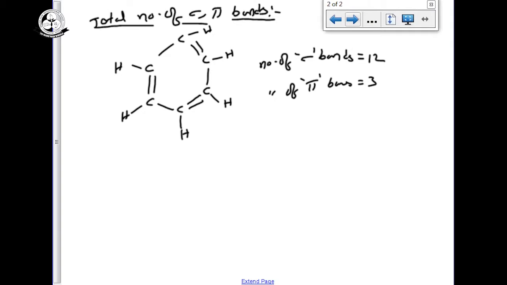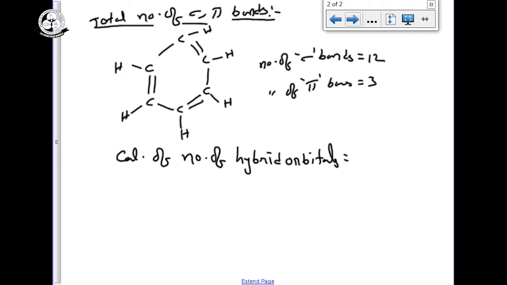And one more question they will ask: calculation of the number of hybrid orbitals. Carefully observe how to calculate it. Hybrid orbitals means the orbitals which are involved in the hybridization.